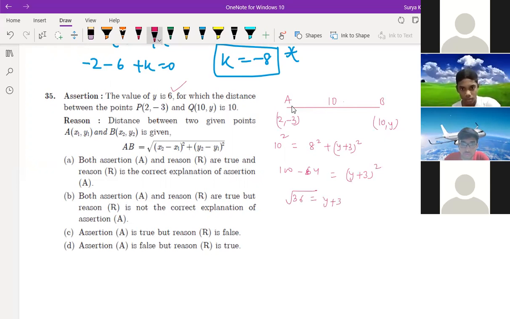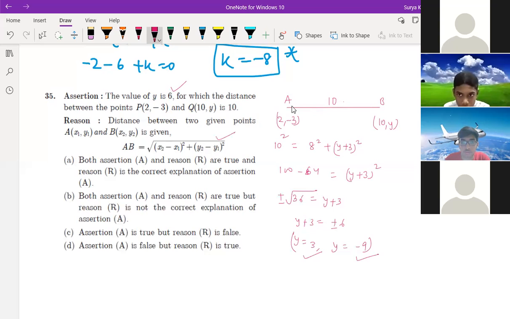And here you can take a root. So y plus 3 is equal to what? Plus minus 6 will come. So y is equal to plus 6 minus 3, that is 3 only, and y is equal to -9 also. Two answers are coming, no, Rasul? Yes, sir. If you remove the square, plus and minus both will come here. So y will be 3 also and -9 also, right? Yes. And the distance between two given points is given by this formula.